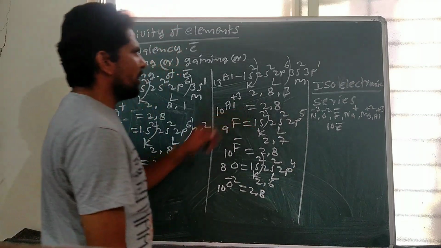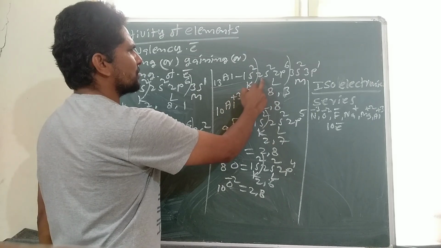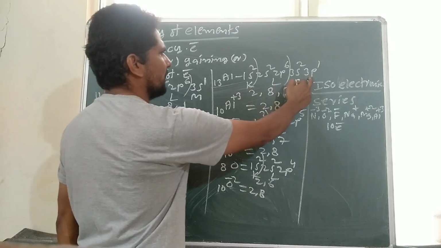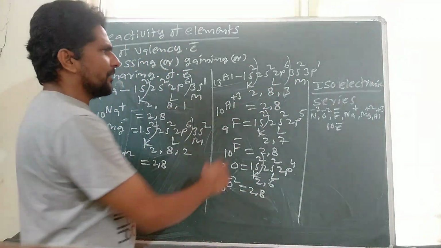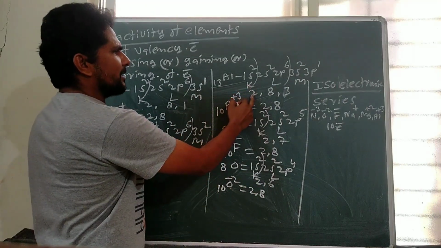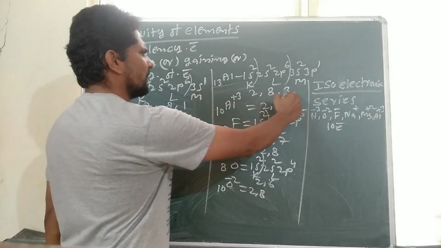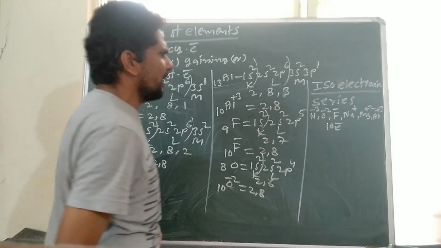Similarly, aluminium: atomic number 13, electronic configuration 1s2, 2s2, 2p6, 3s2 and 3p1. These are divided into shells K, L and M. 2 electrons are present in the K shell, 8 in the L shell and 3 in the M shell.